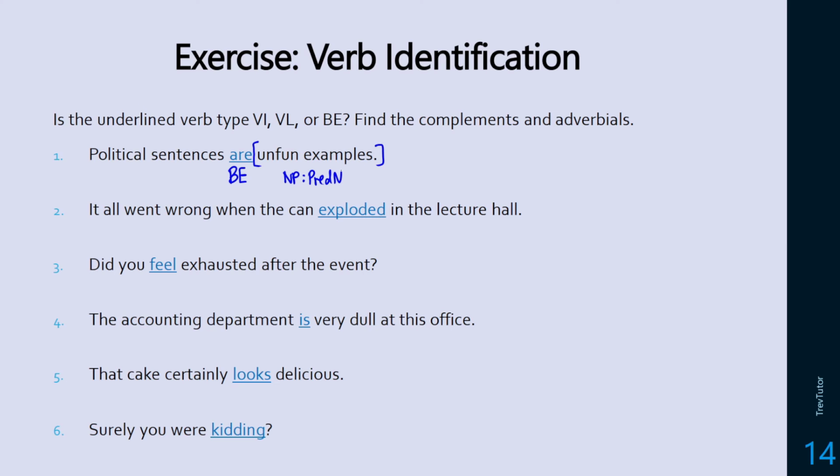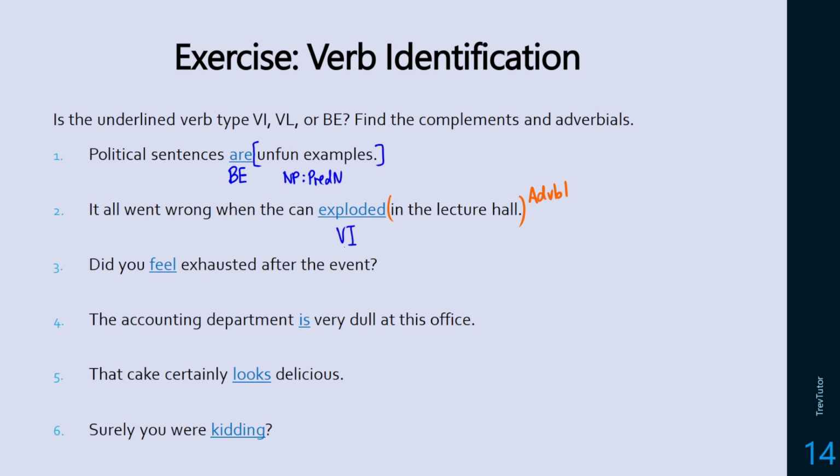It all went wrong when the can exploded in the lecture hall. So this is ending a thought. And we see in the lecture hall here. So in the lecture hall, it all went wrong when the can exploded. We can move it around. That means that this is going to be an adverbial, which means that exploded is going to be an intransitive verb here. It's not saying the can exploded something. It's just saying the can exploded.